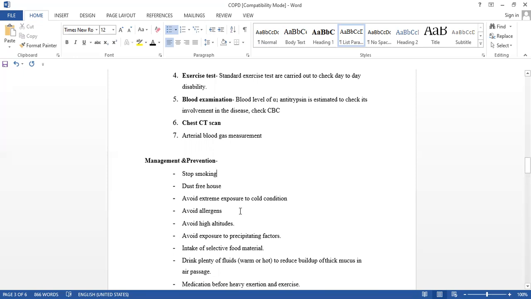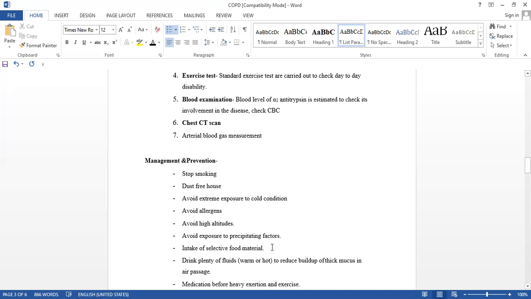If we have an allergy of some type, some have a feather allergy, some have a dust allergy, isn't it? Pollen grains allergy. So avoid that. If we know we are having trouble with this type of allergen, avoid that one. Avoid high altitudes. The higher we go, there is less oxygen, so avoid that. Avoid exposure to precipitating factors, that is the etiological factors.